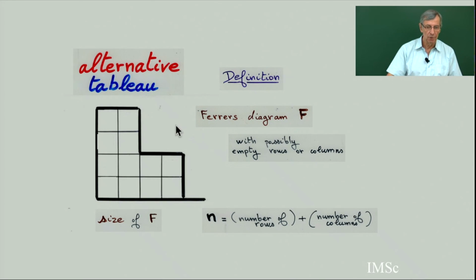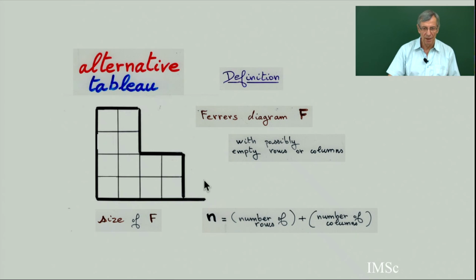An alternative tableau, you take first a Ferrers diagram. When I say Ferrers diagram, it's a generalized Ferrers diagram. A Ferrers diagram is related to a partition of an integer, a sum of positive integers equal to n. Here, generalized Ferrers means that maybe there is some row and column which are empty, like this. This column is an empty column. So generalized Ferrers means that the northeast border is maybe a general path going east and north. Maybe there is some north step here and maybe some east step here, so it's a little more general than the partition of the integer.